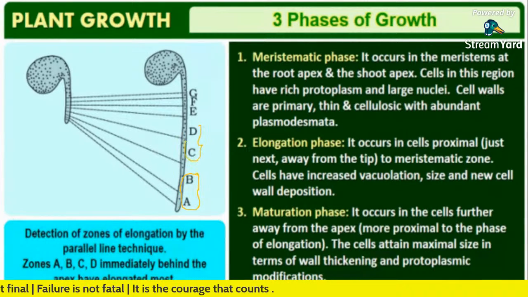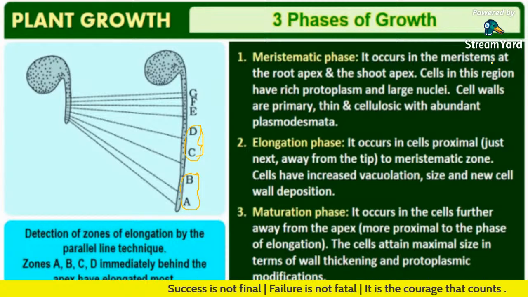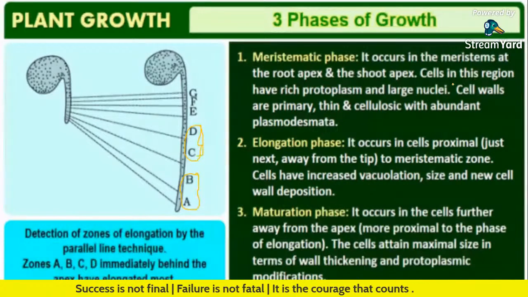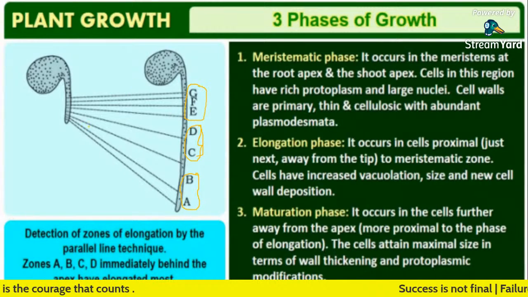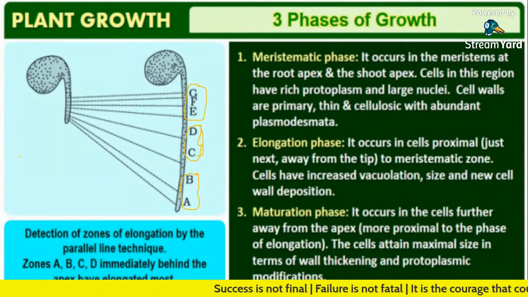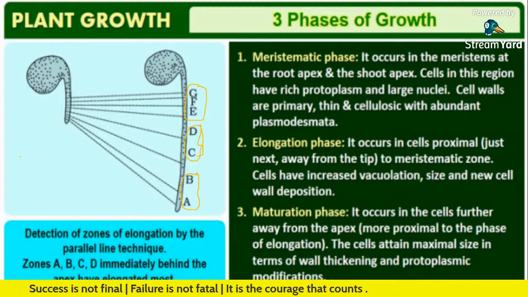By looking directly at this figure, we can mark that C and D represent the region of elongation. Yes, Calvin, the region of elongation. And G, F, and E represent the maturation phase. Is that clear, guys? This is all about